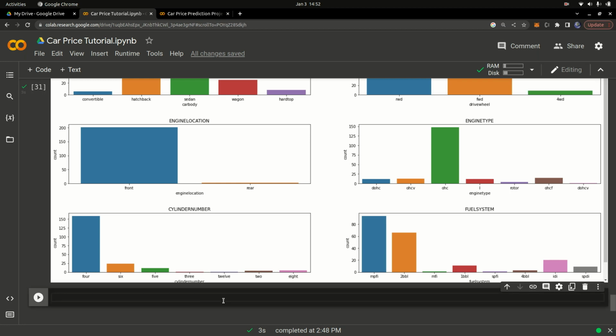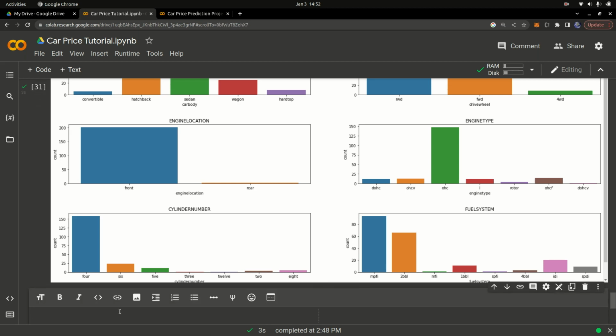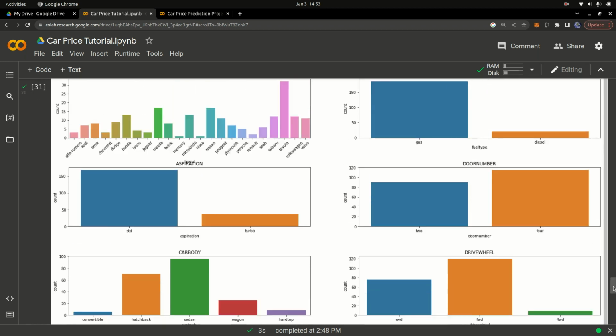So for the first one, let me say I want this one to be a text field. I'm going to say one, and the first one, let me keep this in here. I'm going to say Toyota. So this is the inference that I draw from the data. Toyota is the most popular car brand. If you look at the brand, you can see Toyota is the most popular car brand. You can see right here.